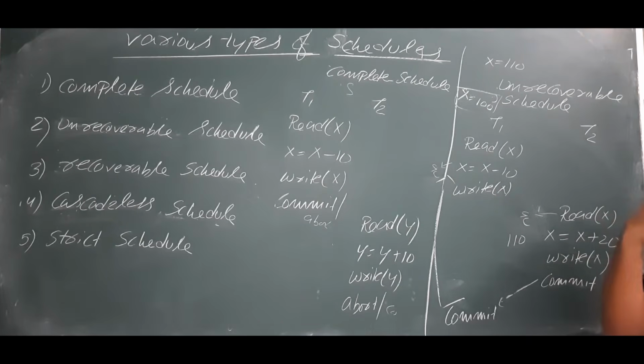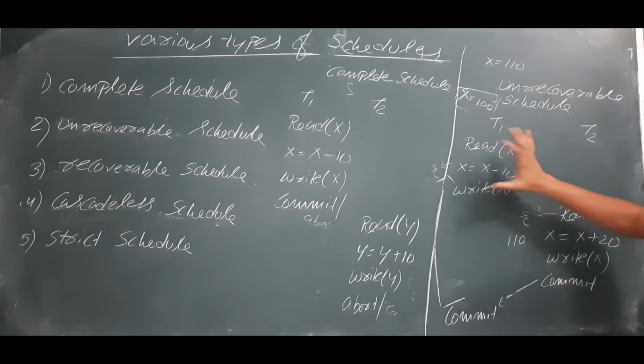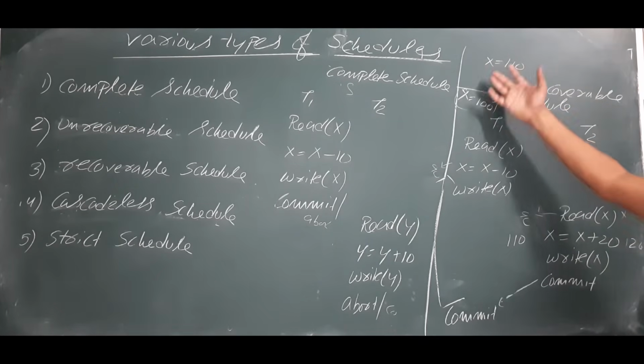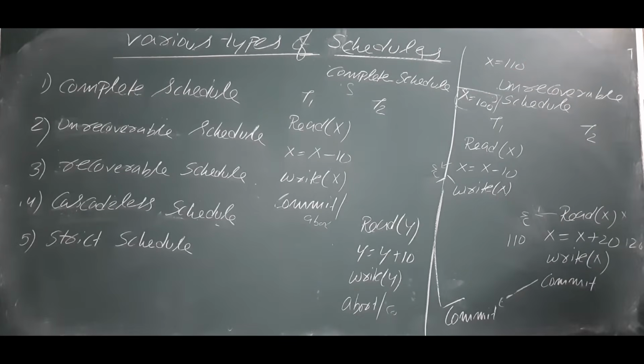If T1 had not been there, T2 would have read the x value as 100, and 100 plus 20 would be 120, so x would have been 120, but now x value is 110. This is the problem you are facing.